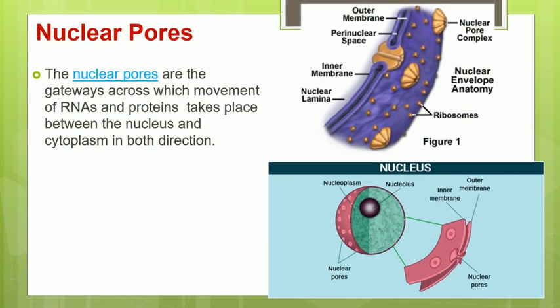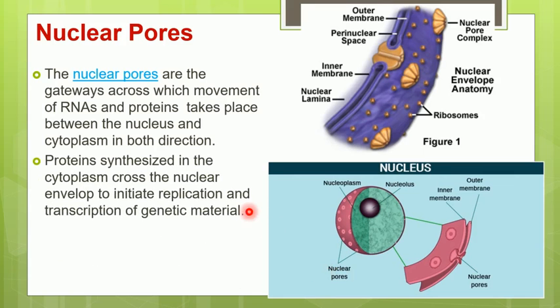Now what is the role of these nuclear pores in the nucleus? These nuclear pores act like doors or gates. By the help of these nuclear pores, whatever material is synthesized in the nucleus in the form of different proteins and ribosomes will come out through these nuclear pores to the cytoplasm.